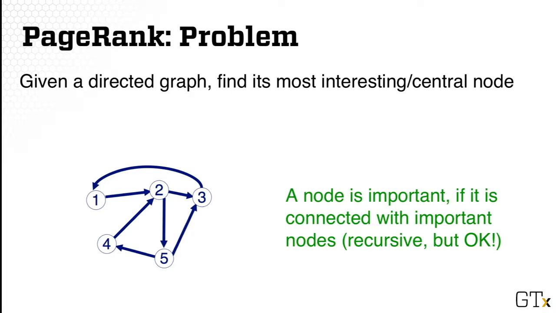The problem that PageRank is trying to solve is to try to rank all the web pages on the web. So that means that given the internet, let's say, as a directed graph, so we have directions because one web page can link to the other, but may not be vice versa. And given this graph, we want to find its most interesting or most central node. And the intuition that it's using is that we say a node is important or interesting if it's connected with other important nodes. So here we notice that it's a recursive definition, but that's OK, because intuitively it makes sense. And the more important thing is how do we leverage this intuition and actually compute a score numerically.